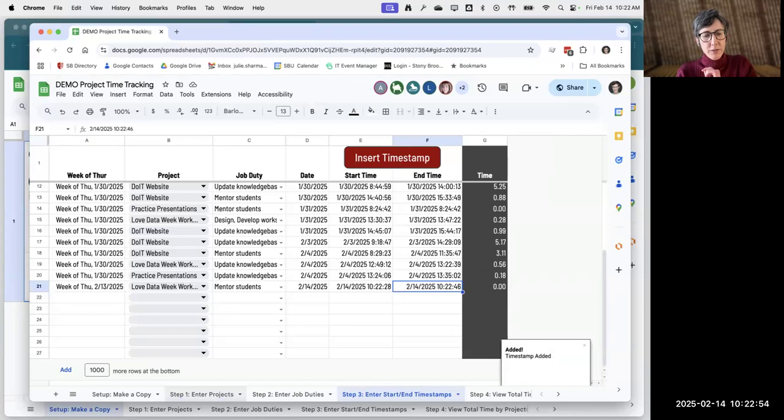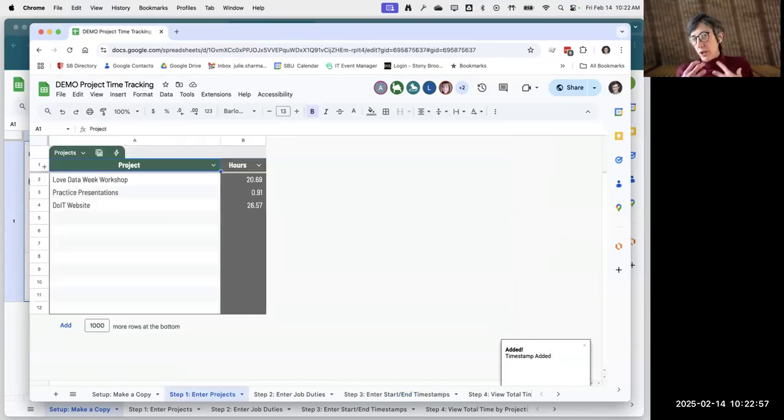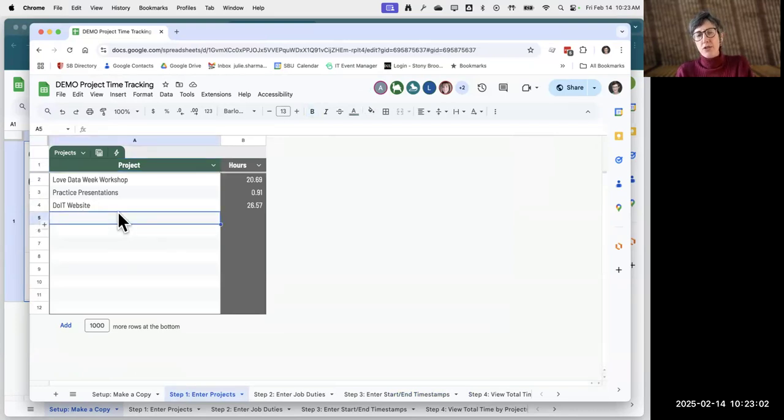So once I figure out why the button doesn't work, what you'll do if you want to use this for yourself, you'll start in the step 1 enter projects, and you'll add in the things you're working on. Now, when I say project, I don't mean like full out project. It doesn't have to be an official project. Whatever tasks or different things you're working on, you can add in here. So this might be an Excel workshop for me, or for you, it might be a report you're working on. Whatever the case may be, you can write those all down in there. And as you think of new things throughout the year, you can add them here.